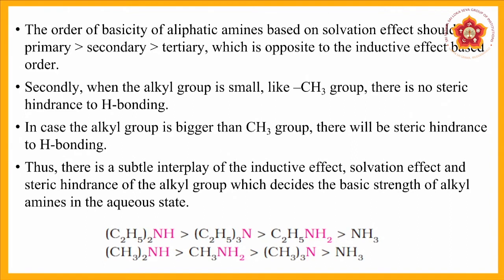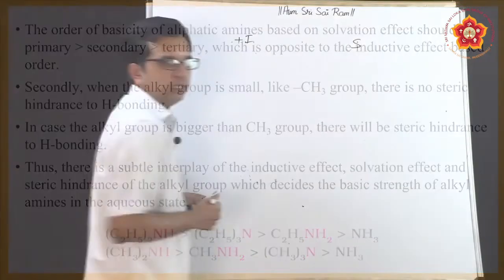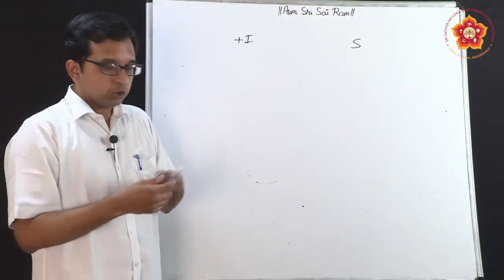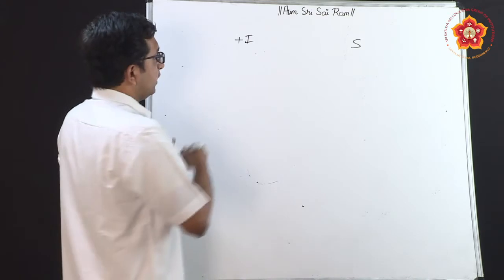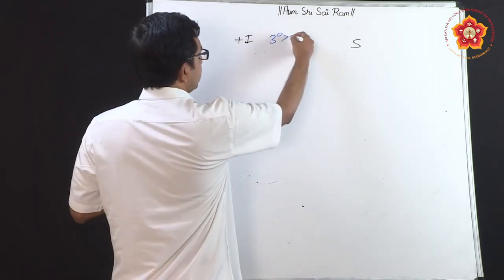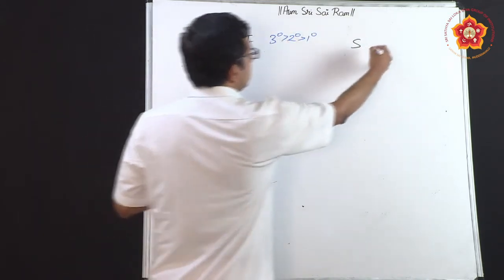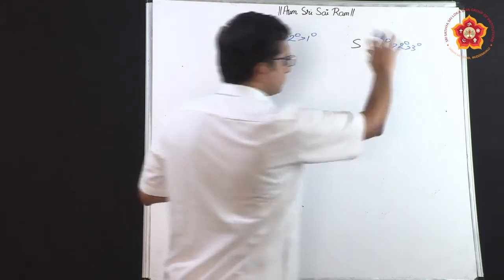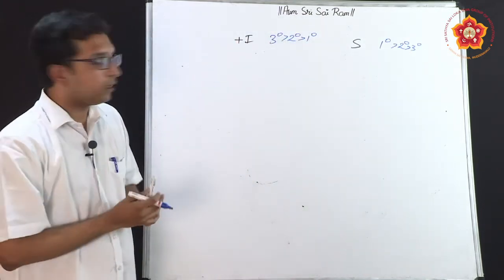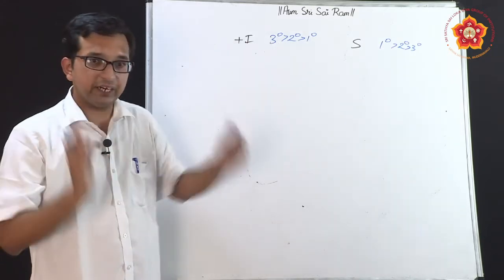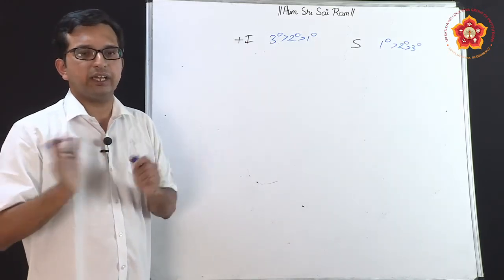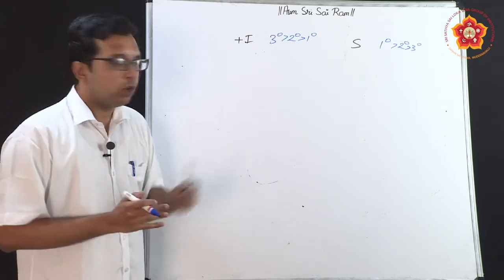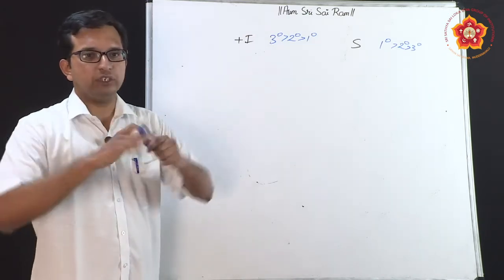So the question now will be, should I include the secondary amine in these parts as the basic aspects as such? So once again for our understanding, let me write the parts here: tertiary greater than secondary greater than primary. This is primary greater than secondary greater than tertiary. This is for my reference I have written. Now I already realized that secondary will be the most basic when such a thing happens in aqueous solution, because both the effects are opposite in nature.